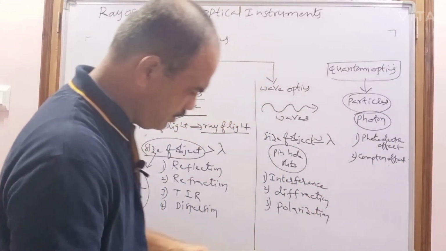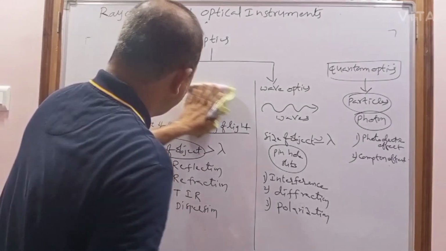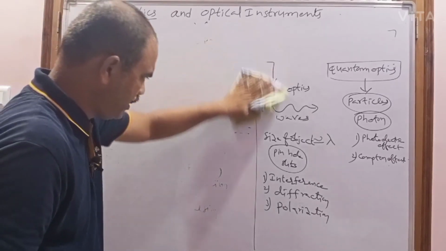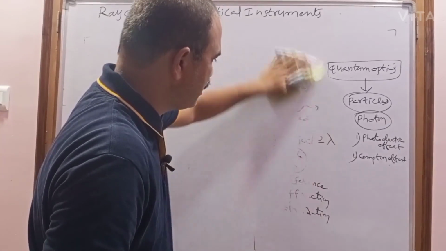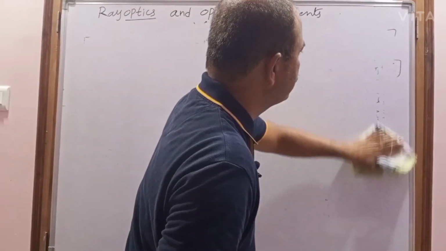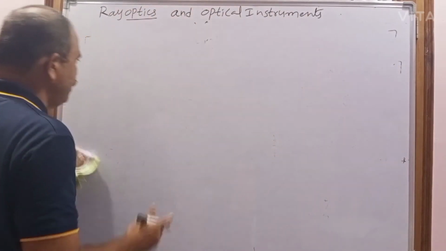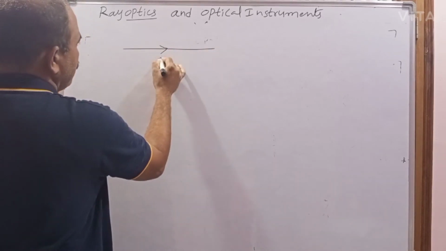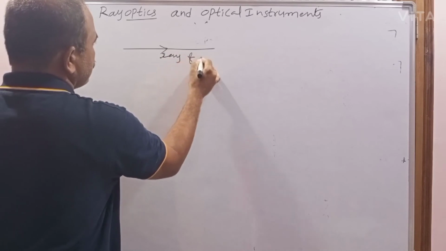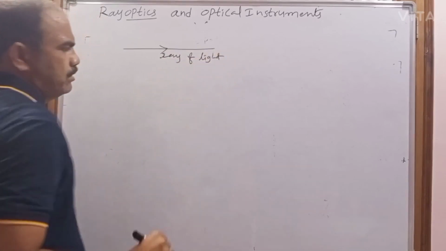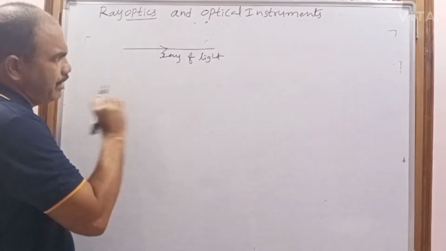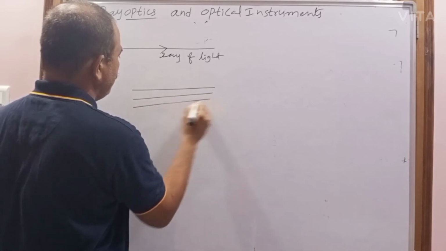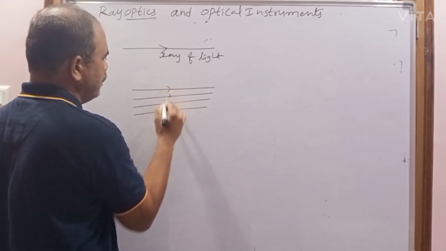And now come to the ray of light. What is a ray of light? If the light travels in a straight line path, that straight line path is called a ray of light. When the light is traveling, only one ray does not exist. That's why a group of light rays is called a beam of light.